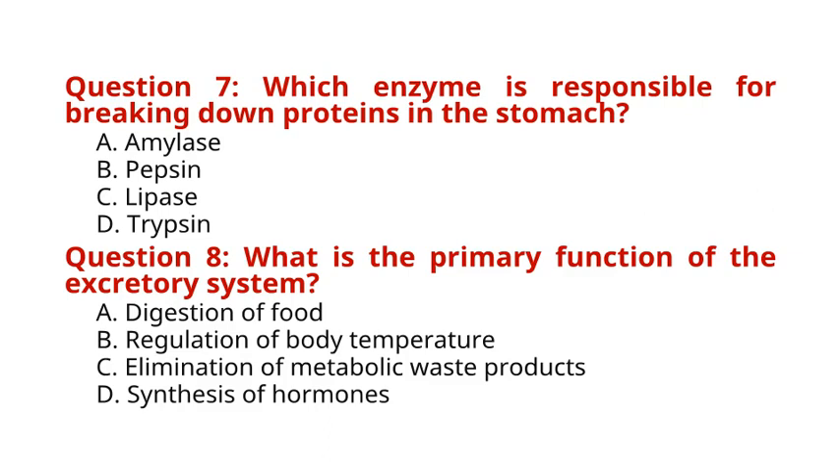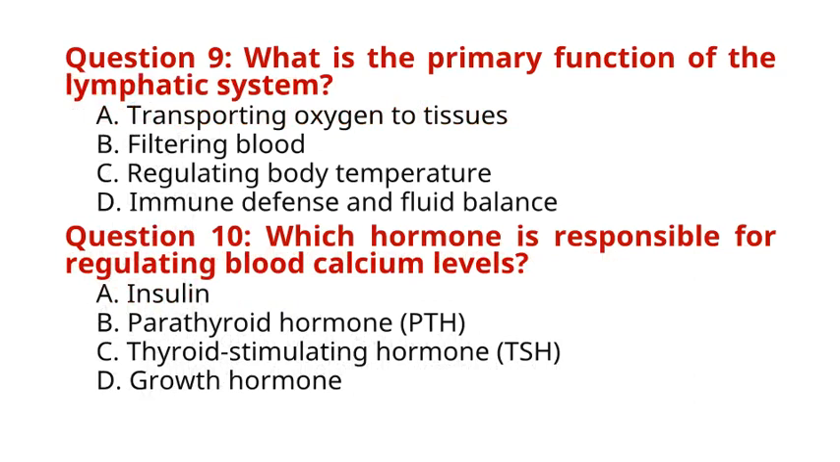Question 8. What is the primary function of the excretory system? A. Digestion of food. B. Regulation of body temperature. C. Elimination of metabolic waste products. D. Synthesis of hormones. The correct answer to question 8 is option C. Elimination of metabolic waste products. Explanation: the excretory system removes metabolic waste products, excess ions, and water from the body, helping to maintain homeostasis and prevent toxicity.